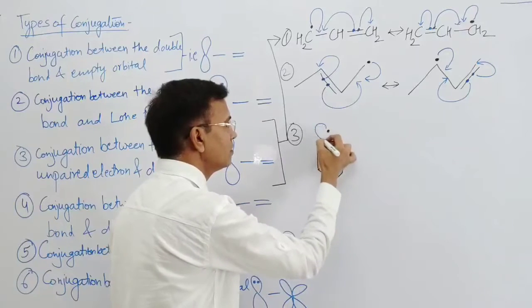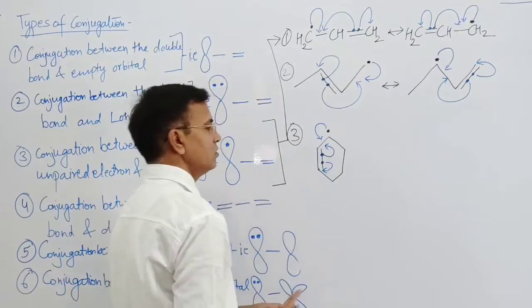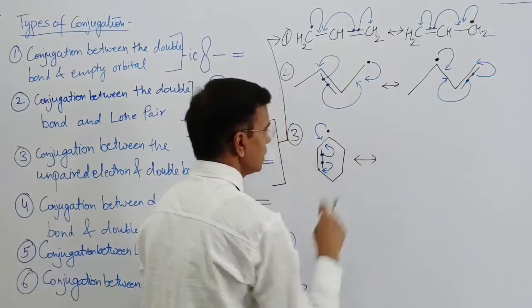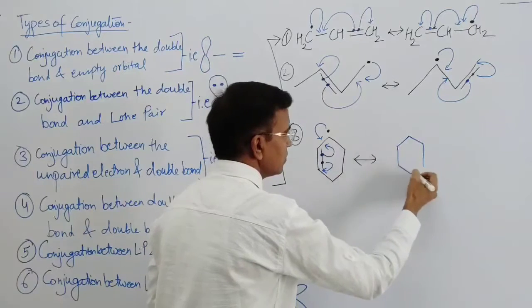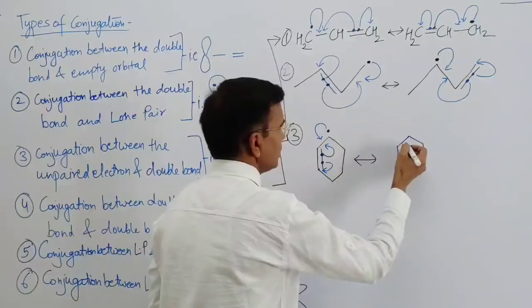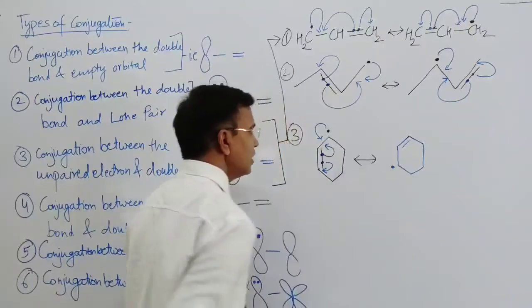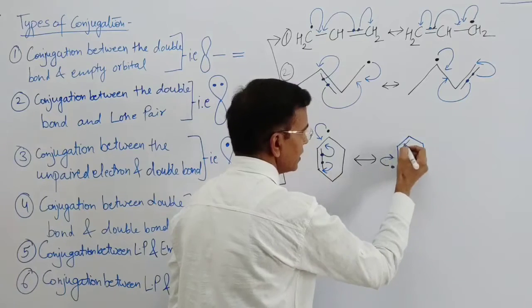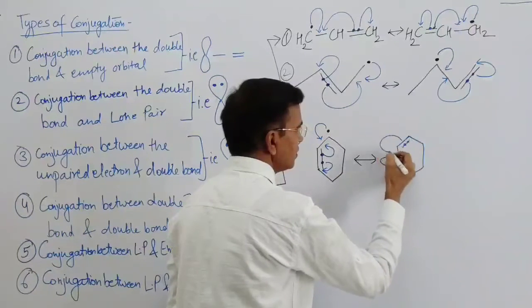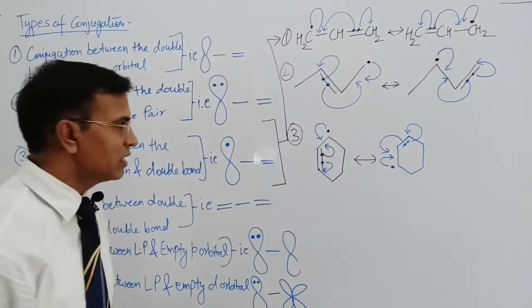Now the double bond comes at this and the unpaired electron at this carbon. Again the shifting of electrons, 2 electrons are there, right?